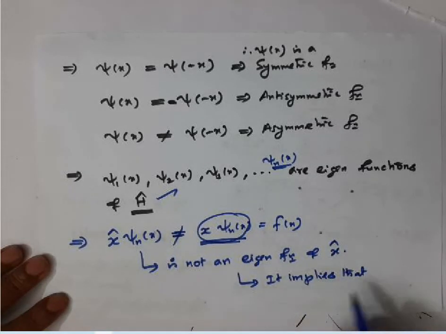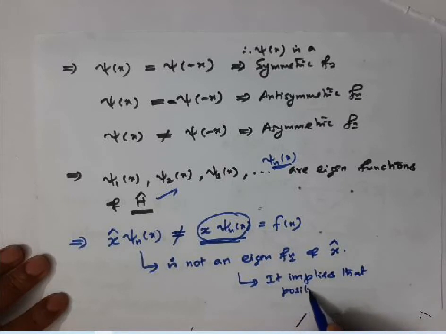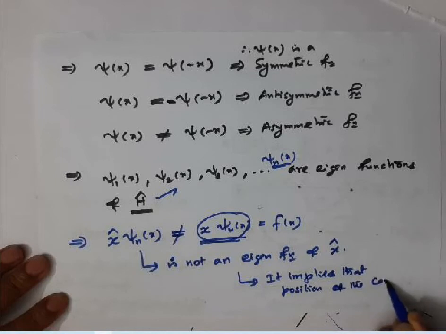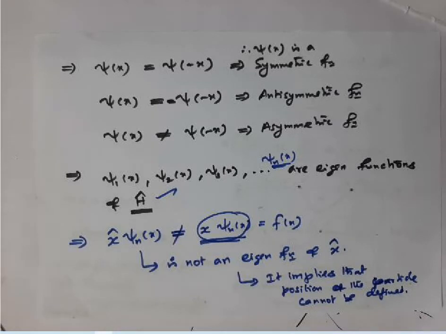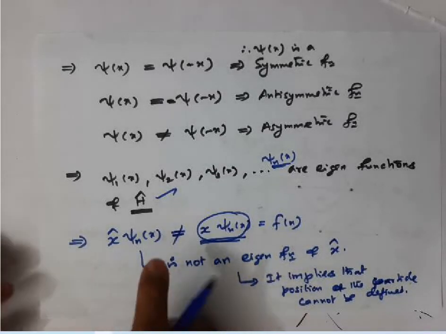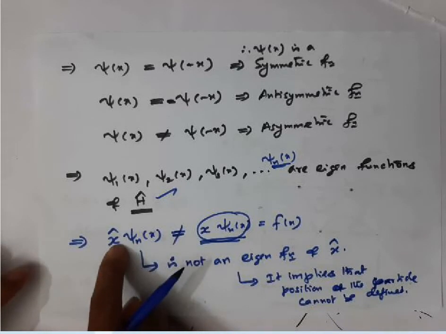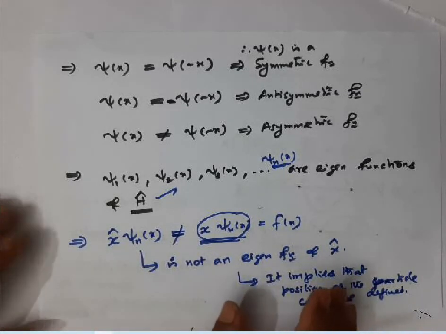So it implies that the position of the particle cannot be defined. Okay, so this is very, very important. Keep this in mind. What I am trying to say is the function is not an eigenfunction of the position operator. That's all. Now,